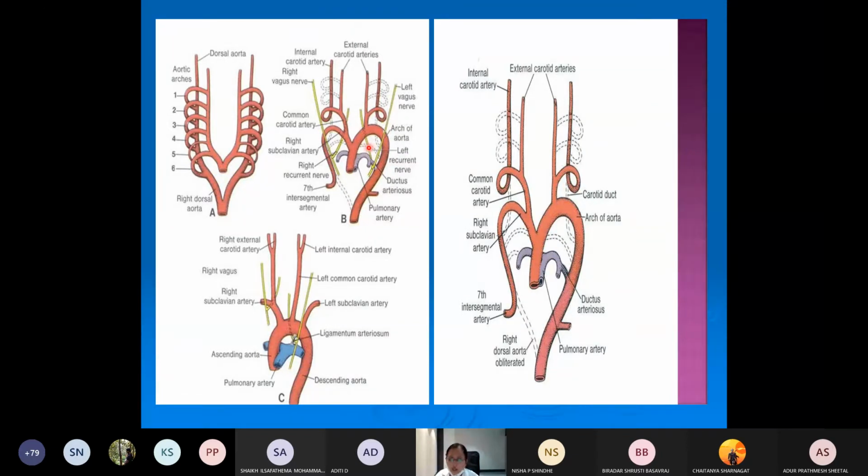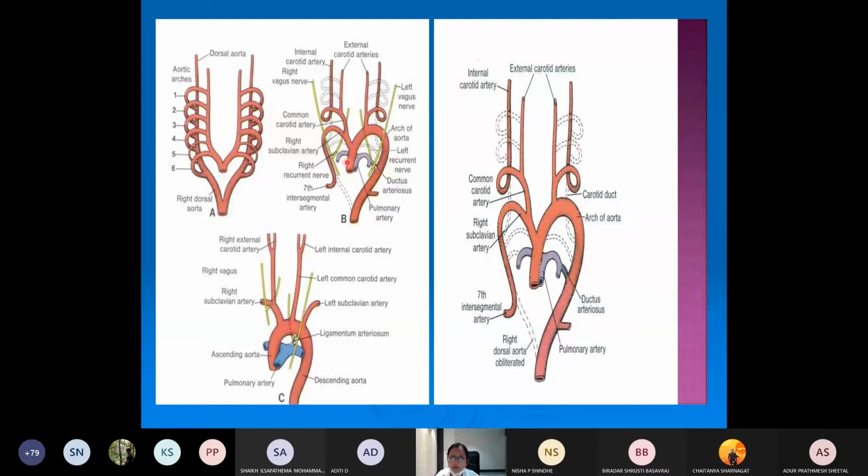The 5th pharyngeal arch will totally regress. So there will be no derivatives of the 5th pharyngeal arch. You are having 6 arches, and of those the 5th will be totally disappearing. There are no remnants of it. So this is the 5th arch in the broken lines that you are seeing, the 5th pharyngeal arch, which is disappearing.